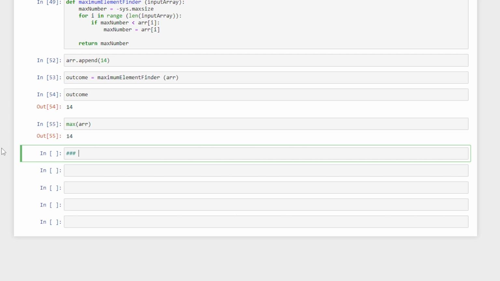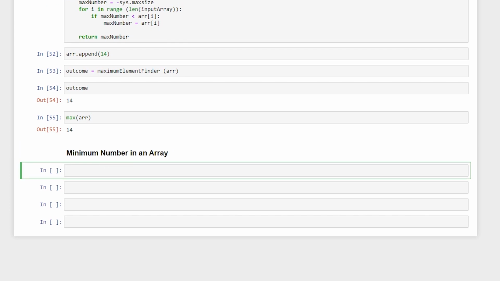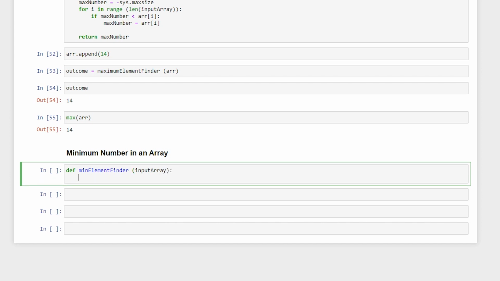Similarly, you can find the minimum number also. Okay, so if you want to find the minimum number, just like we selected a very small number, we are going to select a very big number. So here I'll say def min_element_finder, which is essentially our function, and it takes an input array. And now I'll say min number. So this is a very small number.